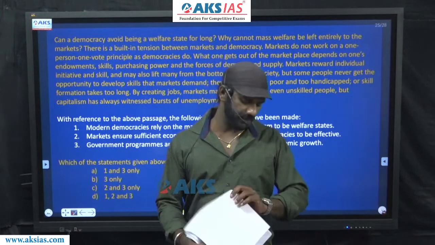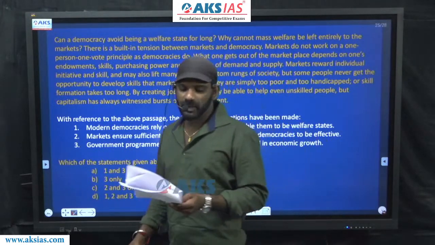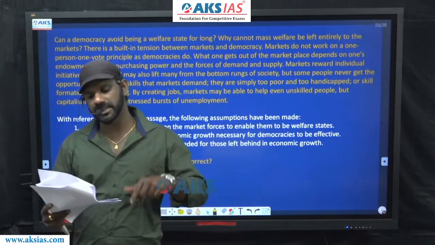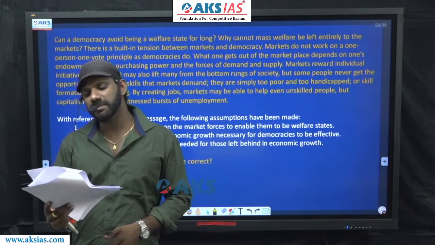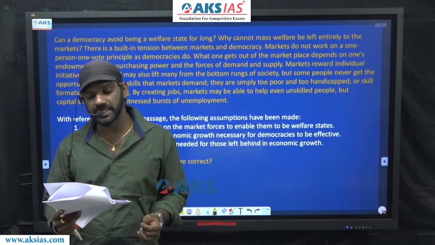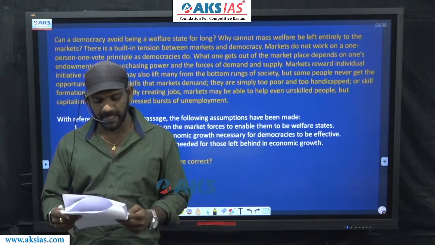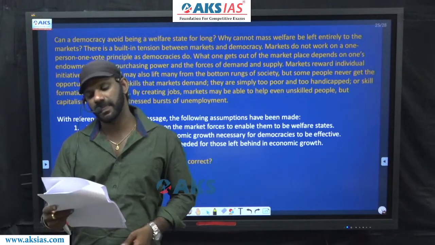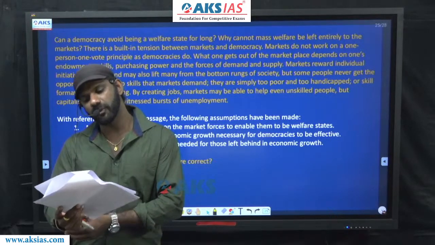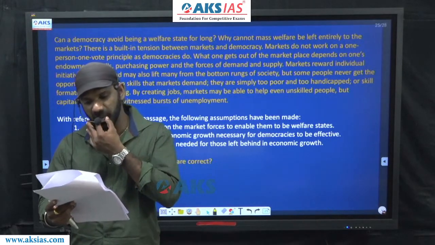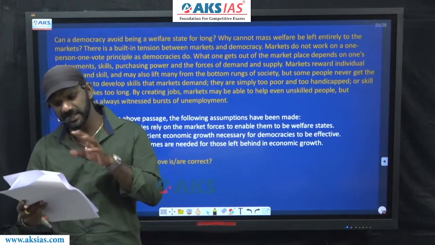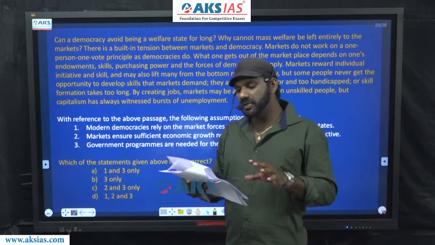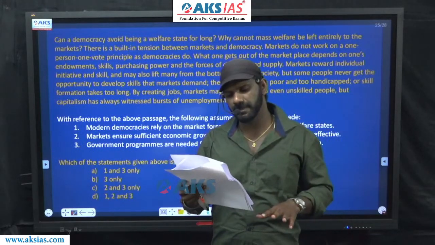I'll read the paragraph. Can a democracy avoid being a welfare state for long? This is a question. Why cannot mass welfare be left entirely to the markets? Another question. There is a built-in tension between markets and democracy. Markets do not work on a one person, one vote principle as democracies do. That means democracies work on a one person, one vote principle, but markets do not work on this principle.